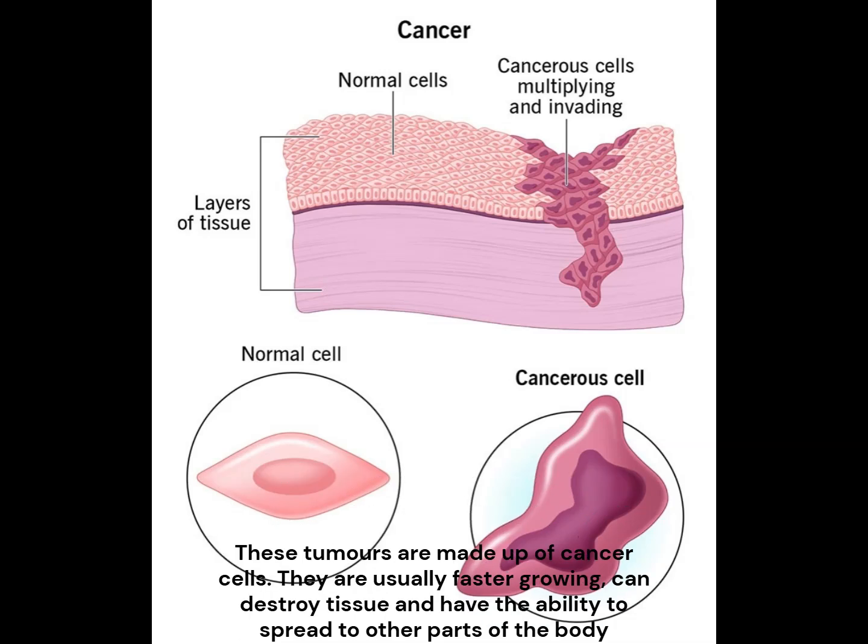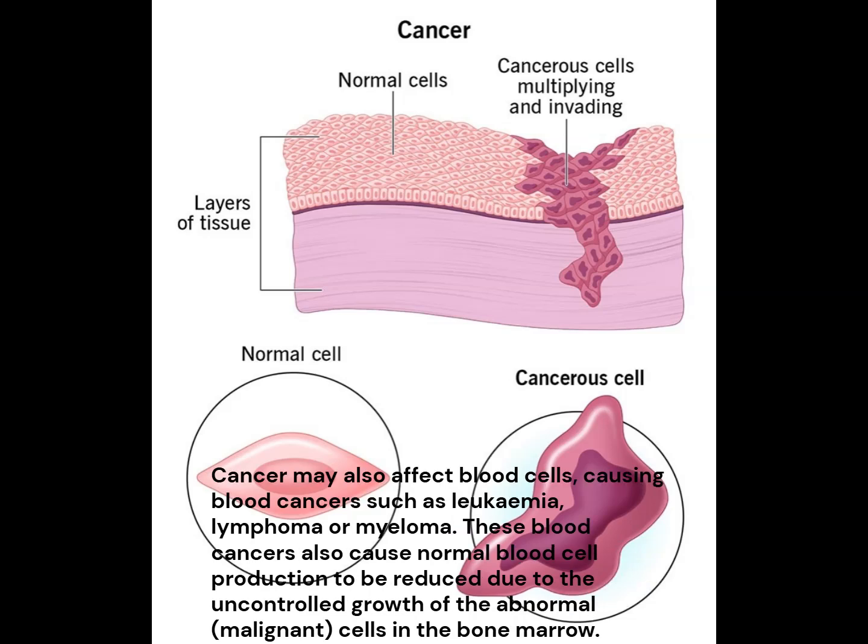These tumors are made up of cancer cells. They are usually faster growing, can destroy tissue and have the ability to spread to other parts of the body. Cancer may also affect blood cells, causing blood cancers such as leukemia, lymphoma, or myeloma. These blood cancers also cause normal blood cell production to be reduced due to the uncontrolled growth of the abnormal, malignant cells in the bone marrow.